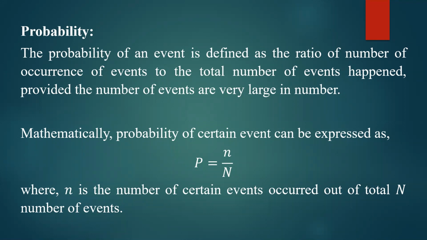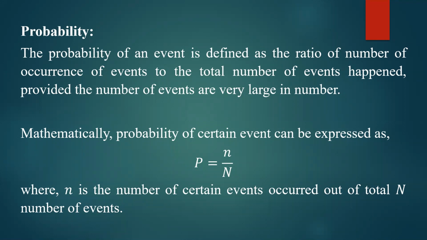Similarly, you can take the example of a die. If you toss a die, it may show one number out of 6 possibilities. What is the probability of observing the number 6 by tossing a die? Definitely that is 1 divided by 6, because there are 6 different possibilities.